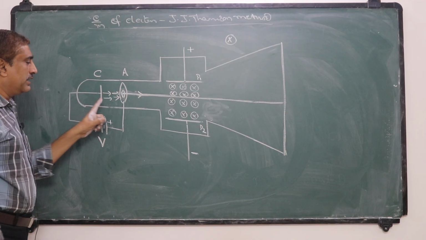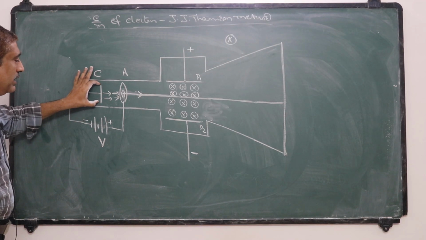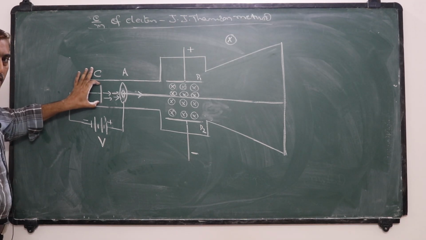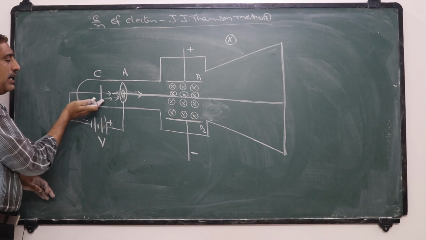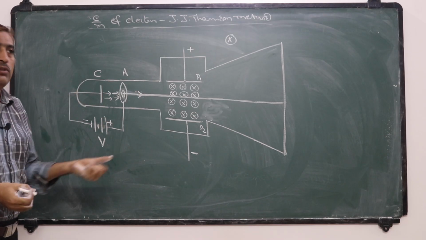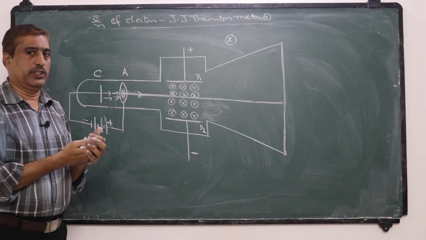Now first we consider the discharge tube. When these cathode rays are emitted from the cathode by the positive potential on this anode, we have already discussed that cathode rays are negatively charged, so they are attracted towards the positive potential.